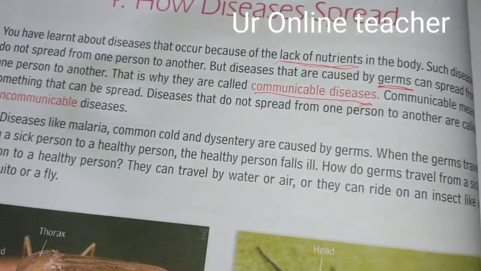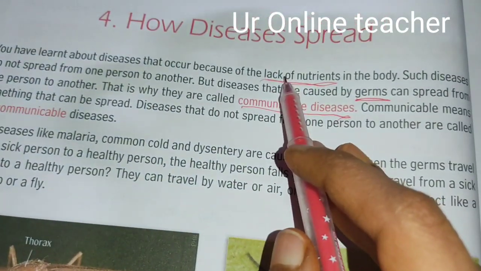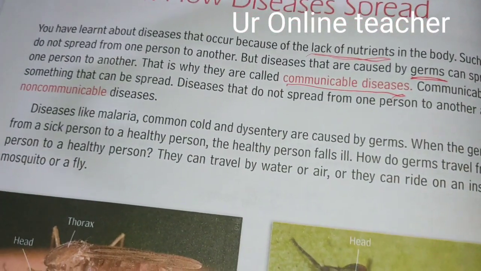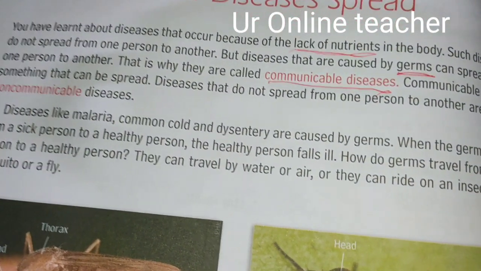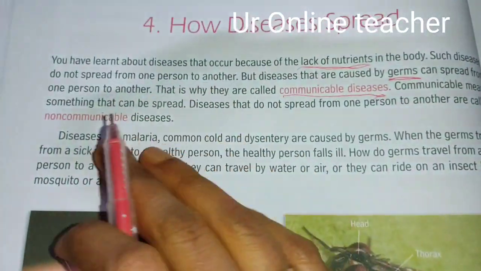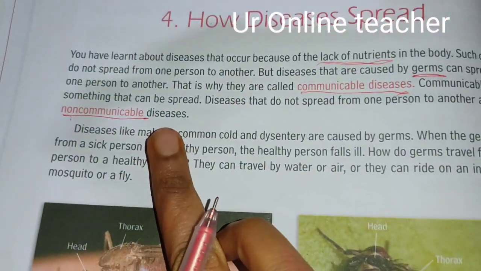Diseases that do not spread from one person to another, I already told, the diseases which occur because of lack of nutrients, will not spread from one person to another. Who don't have nutrients, who will not eat properly, they will get that disease. That will not spread from one person to another. They are called non-communicable diseases.